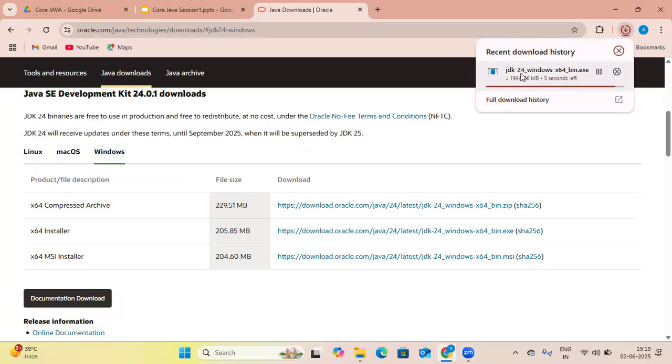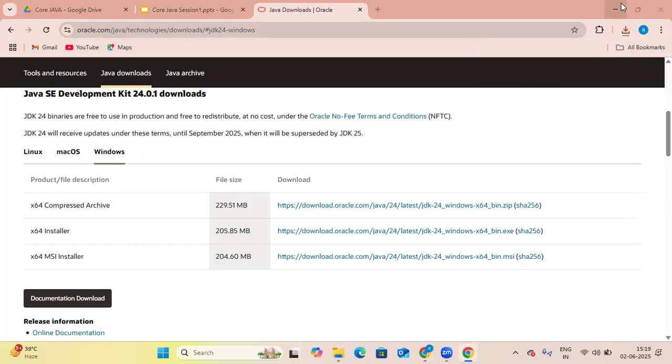As you can see, we are developers. We are installing JDK, that is Java Development Kit, which has a compiler and interpreter both, which basically help us to create the Java program and run the Java program. After it has been installed, click here. Just open your download.